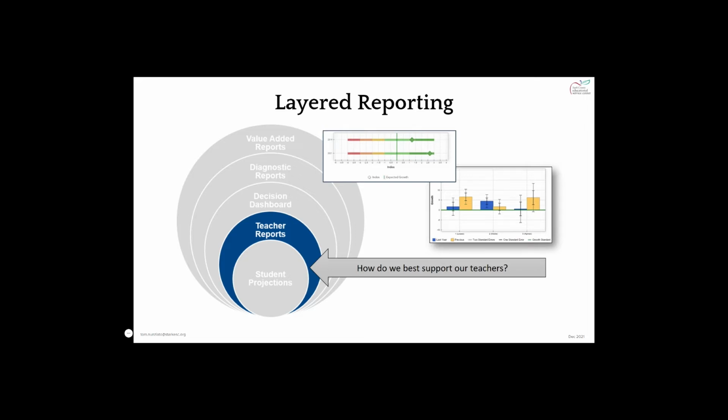We've worked our way through the onion in this series, and we're now at teacher reports. Teacher reports are the ones that individual teachers receive in early November. They are only for them. They cannot be found on the public site, and they cannot be seen by other educators unless it's a building or district administrator that has the rights to see teacher level reports.